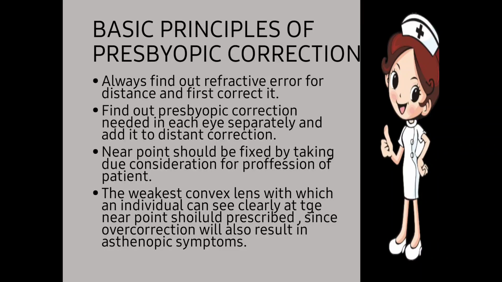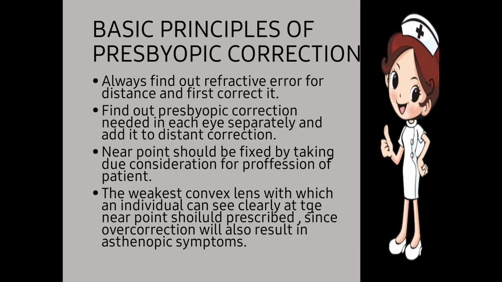Find out the presbyopic correction needed in each eye separately and add it to the distance correction. We have to look at the near power for each eye, checking each eye separately after giving the distance correction. Near point should be fixed by taking due consideration of the profession of the patient. According to the profession of the patient, we have to set the distance at which the patient will be able to read. According to the profession, we have to give the addition value.